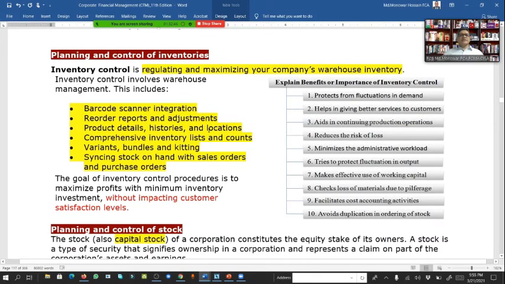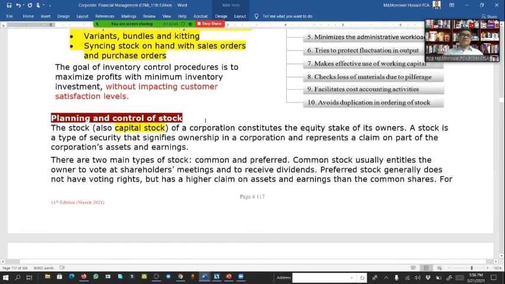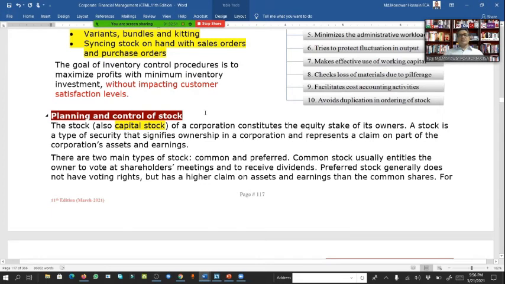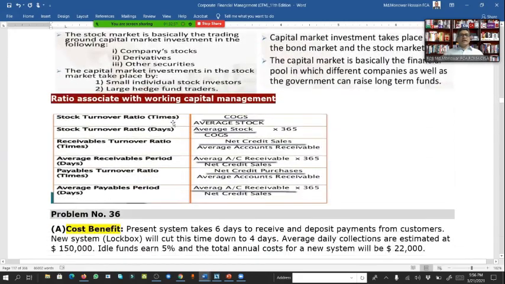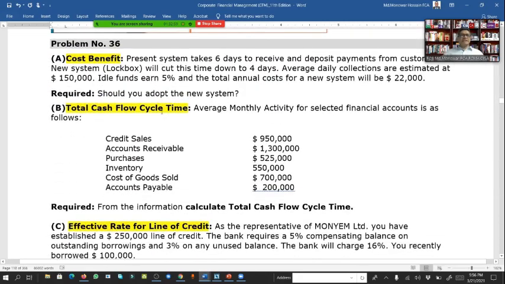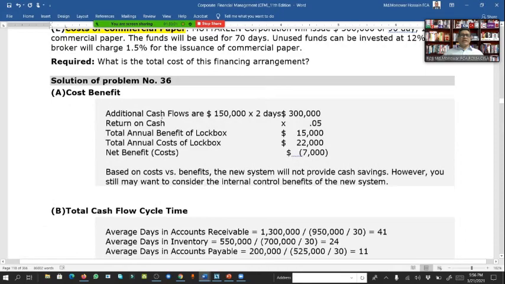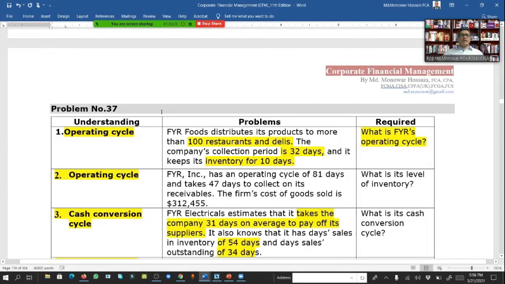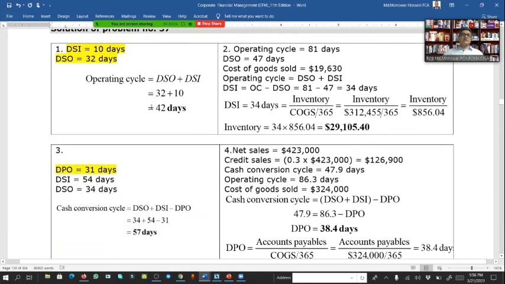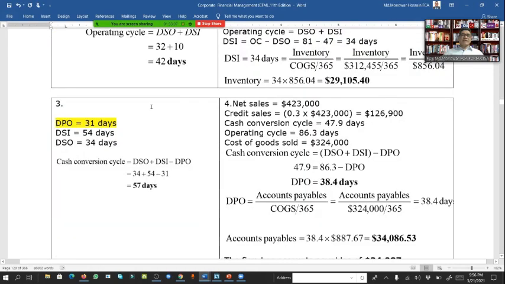Also we covered planning and control of inventories, planning and control of stock, and ratios regarding that. And we have also seen a few problems based on working capital or cash management.